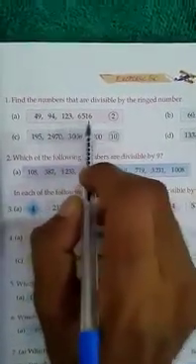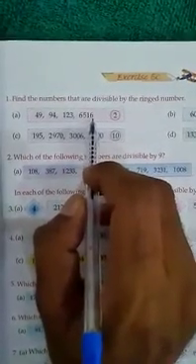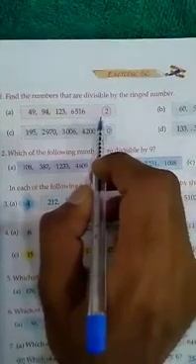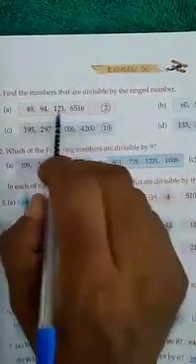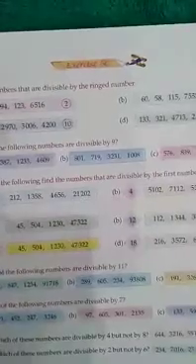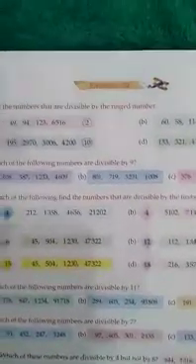As you know very well, a number is divisible by 2 if it is even.